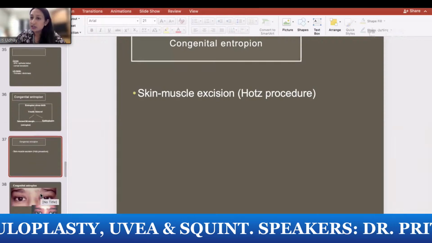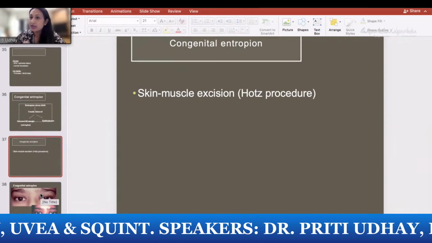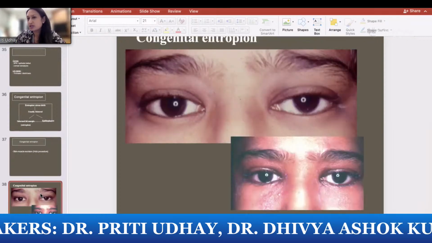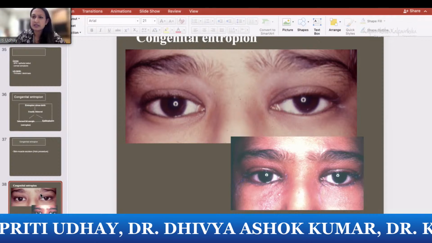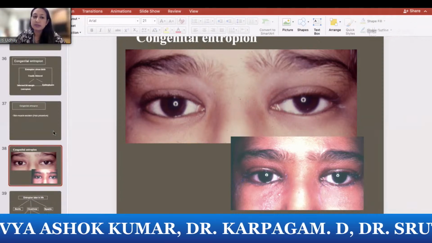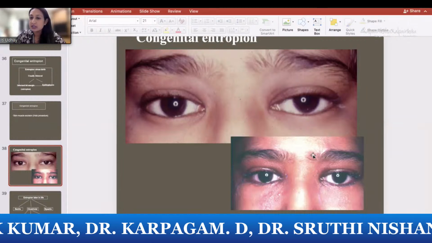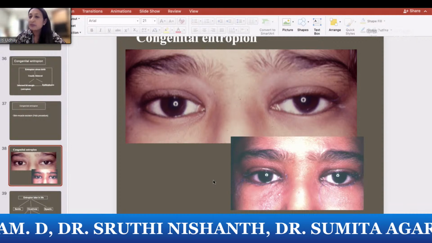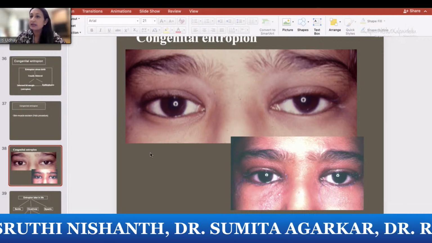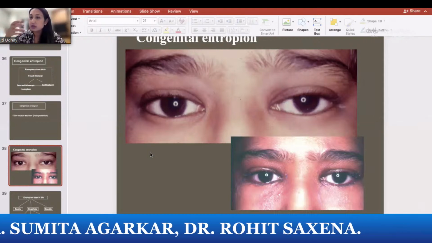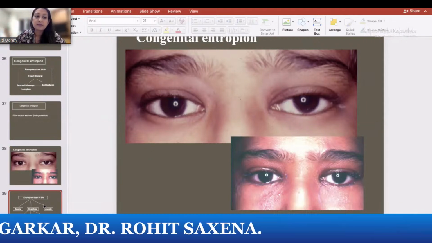In so many years of my plastic practice, I haven't done a single case of Holt's procedure because it causes a lot of scarring and a bad visible scar. Now, this is one of my colleagues' slides where the Holt's procedure is seen. You make an infraciliary incision and you can see the fine sutures here. You excise some of the skin and the muscle and then reattach the orbicularis to the tarsus so that the lower border of the tarsus is everted.